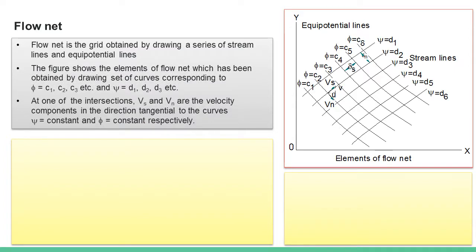If you take one point where the velocity components in the directions s and n are Vs and Vn, that is in the direction tangential to the curves psi is constant and phi is constant. I want you to have a closer look at the curve. Vs is in the direction tangential to curve psi. Similarly, Vn is tangential to the curve phi is equal to C2.